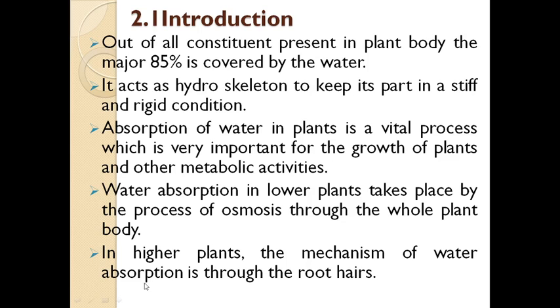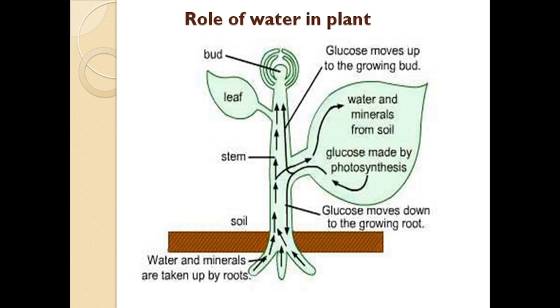In higher plants, the mechanism of water absorption takes place through the root hairs via the root. This is the introductory part of the chapter, Absorption of Water. Then see here the role of water in a plant body. In this diagram it is distinctly shown: this is the root system, and this is the soil.